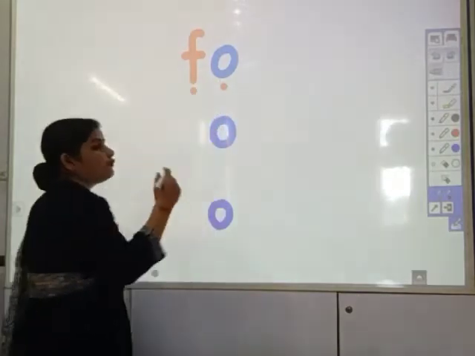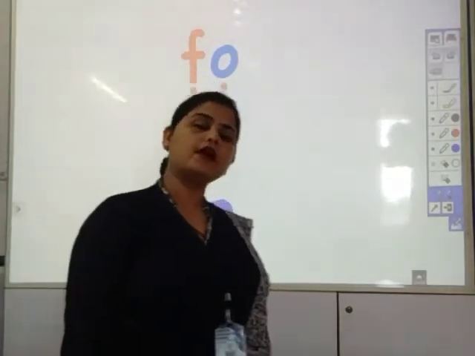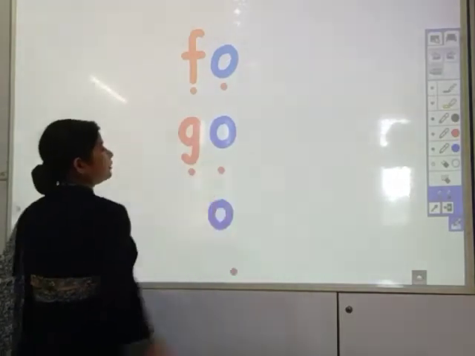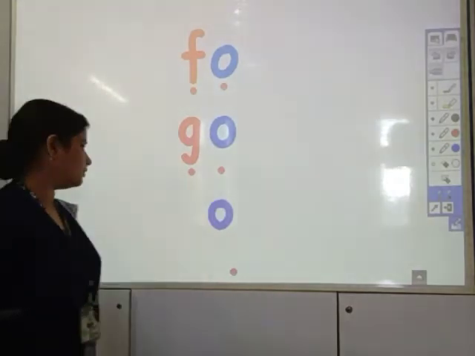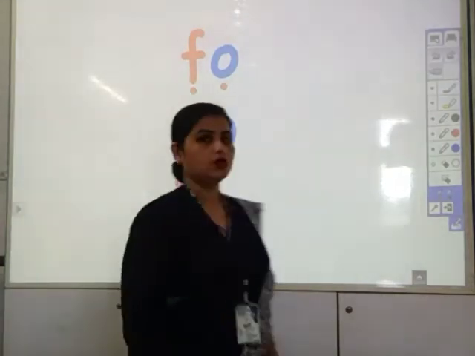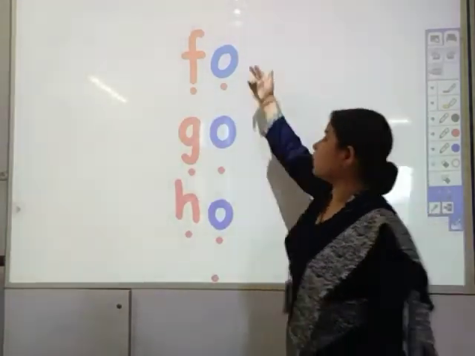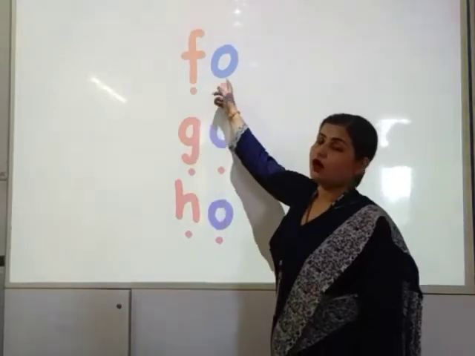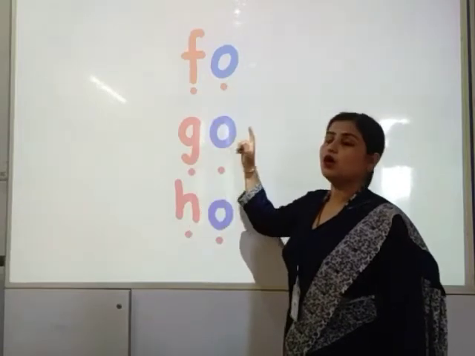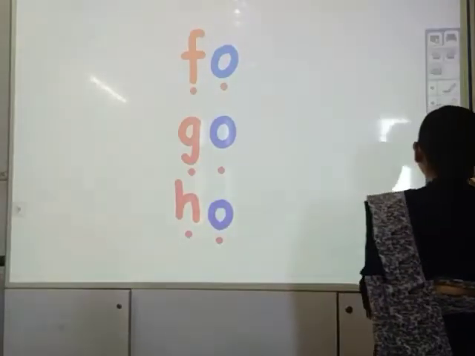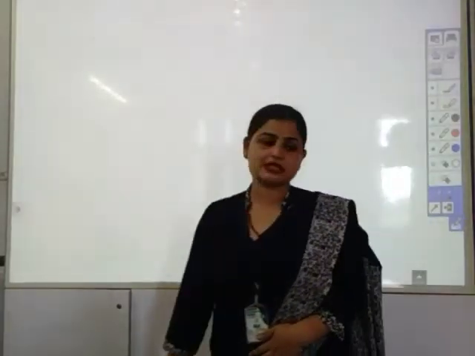F, O, fo. G, O, go. Likewise, H, O, ho. We are learning O sound. O, O, O. F, O, fo. G, O, go. H, O, ho. O, O, O. We are learning O sound.